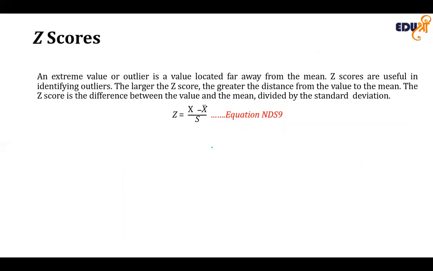Now, another measure of variation is the Z-score. The Z-score of a data value is the difference between the value and the mean, divided by the standard deviation. Z-score can help identify outliers. Outliers are an important part, and we will be discussing outliers in many cases. Outliers are basically extreme values when we are talking about the data.